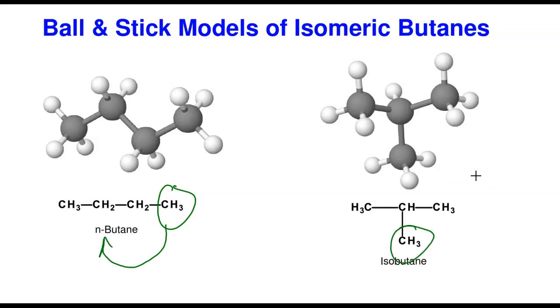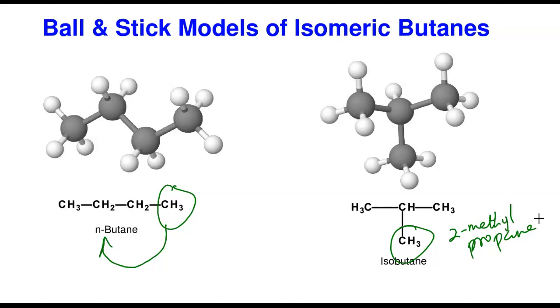So these are 2 different compounds. And this is the ball and stick models of isomeric form. So this is normal butane. This is isobutane. In fact, this is the normal butane. If I want to name this now, this is going to be 2-methyl-propane. It becomes a different compound altogether, like I said. This is a completely different compound.